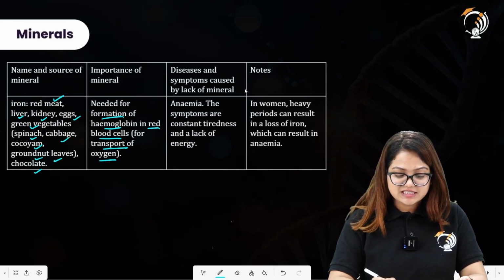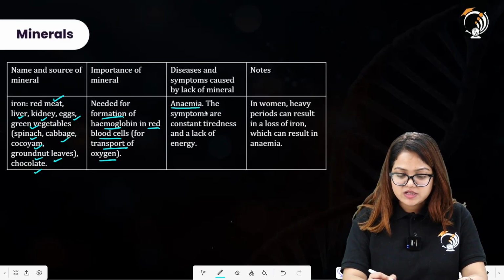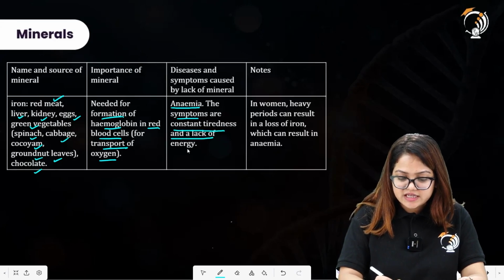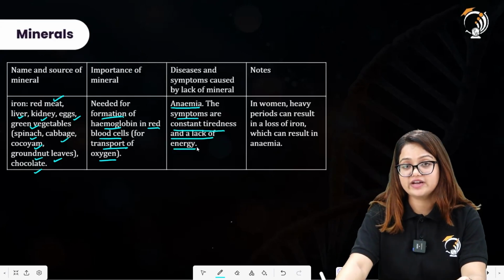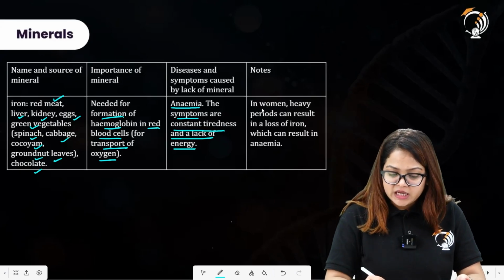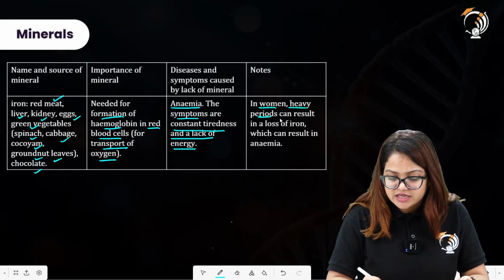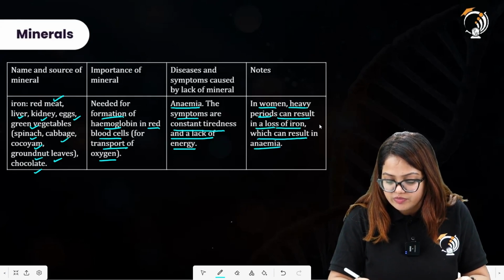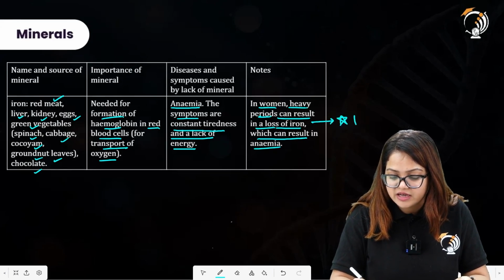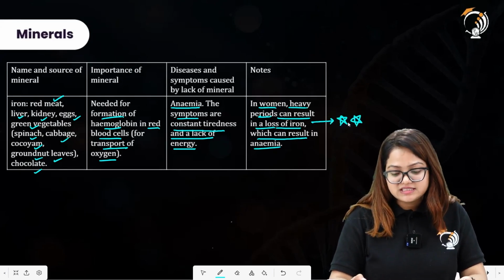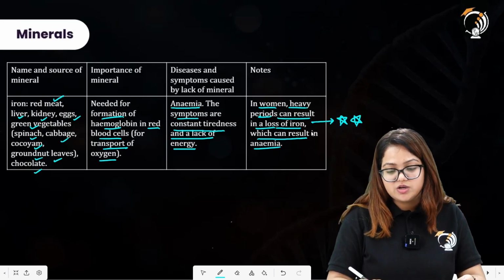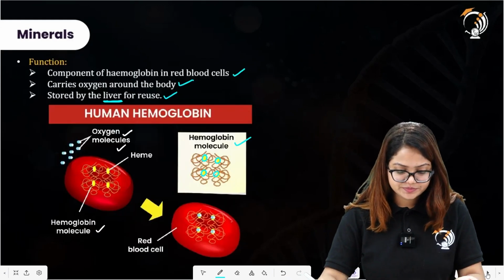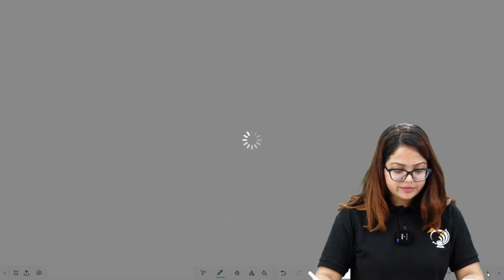All right. So diseases and symptoms: anemia will be caused. The symptoms are constant tiredness and a lack of energy in individuals who have a deficiency of iron. In women, heavy periods can result in a loss of a lot of iron, which can result in anemia. So one of the main causes of anemia in a majority of women is that because of heavy periods they lose a lot of iron. All right. So we have completed the minerals part.